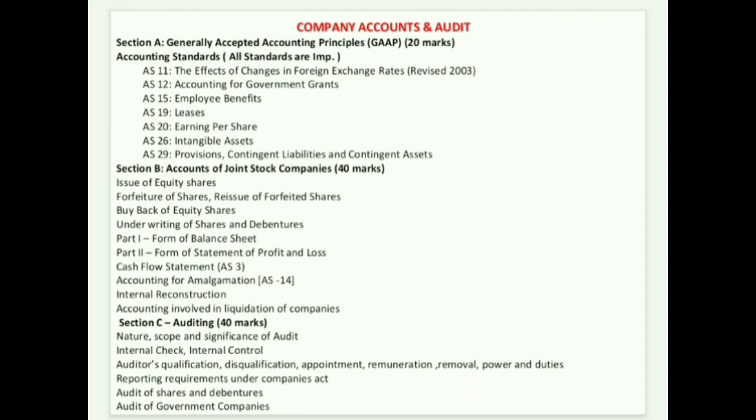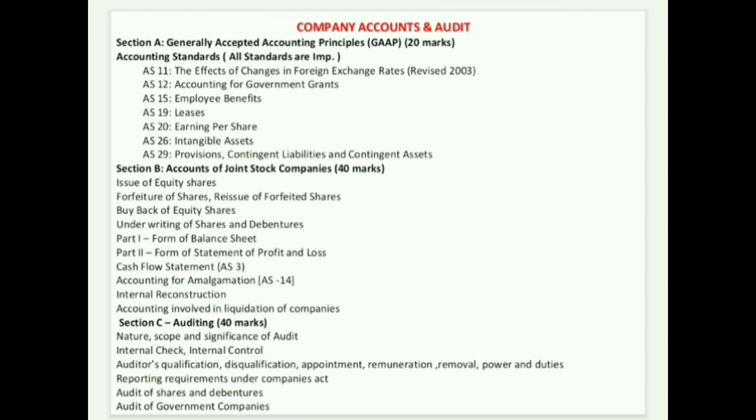Next is Section B, that is accounts of joint stock companies, that will be 40 marks, under which the topics are issue of equity shares, forfeiture of shares, reissue of forfeited shares, buyback of equity shares, underwriting of shares and debentures. Part 1, form of balance sheet. Part 2, form of statement of profit and loss, cash flow statement, accounting of amalgamation, internal reconstruction, accounting involved in liquidation of company. Then Section C, that is auditing, which will be 40 marks.